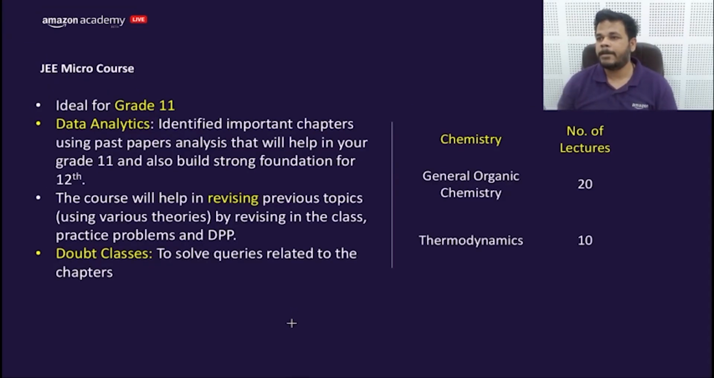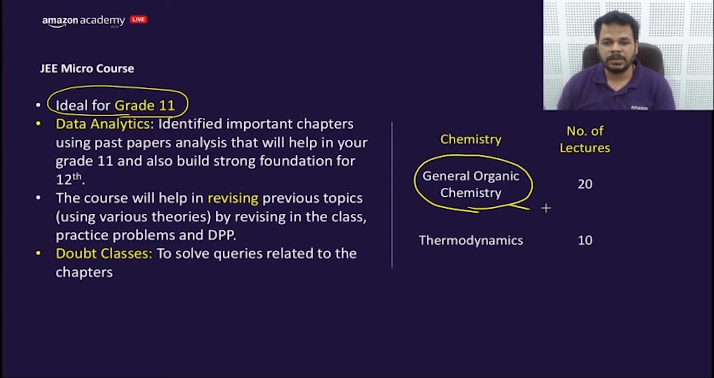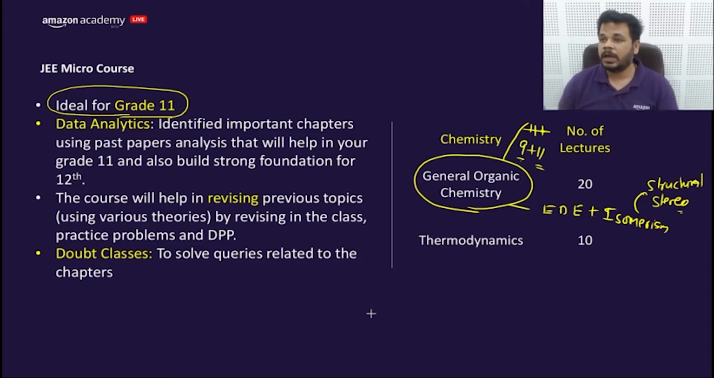Okay, hello Rishabh, hello Ashutosh. This is very good for class 11th. We are covering GOC, that means electron displacement effects like inductive, mesomeric or resonance, and hyperconjugation, plus isomerism, complete isomerism, that means structural isomerism and stereoisomerism both. So we'll cover it in 9 plus 11 lectures, 9 for GOC, 11 for isomerism.